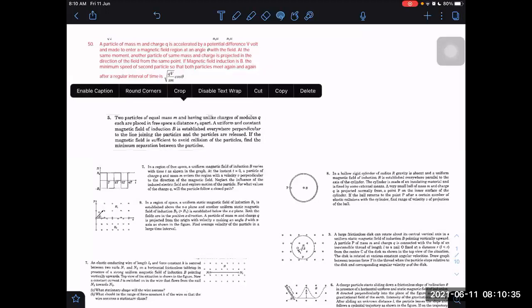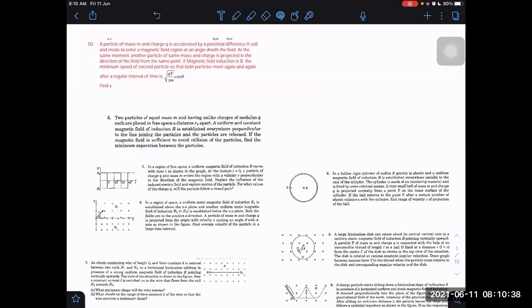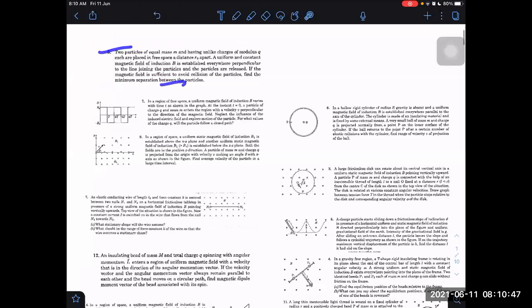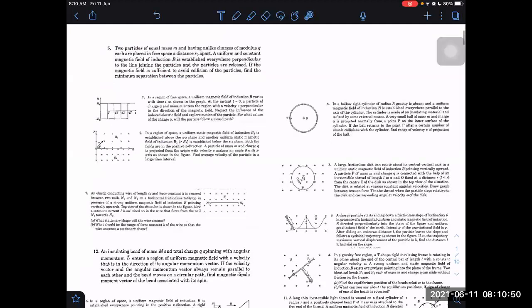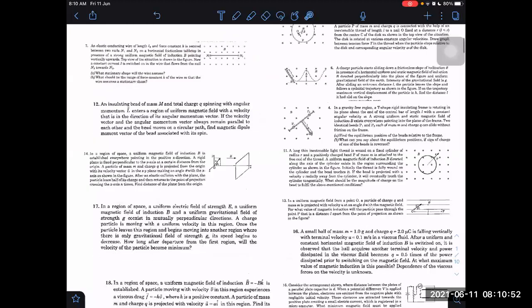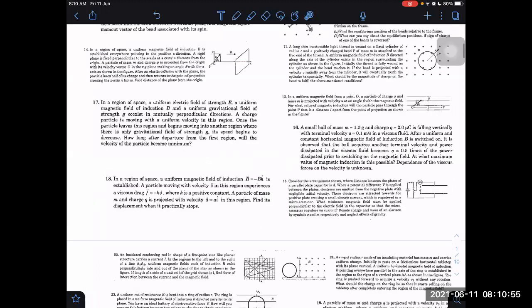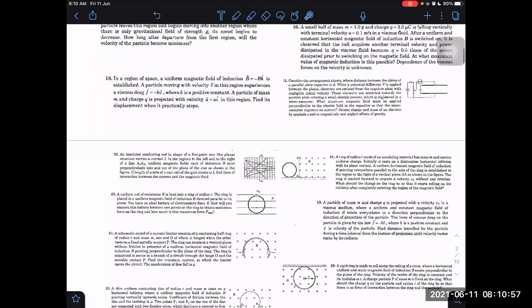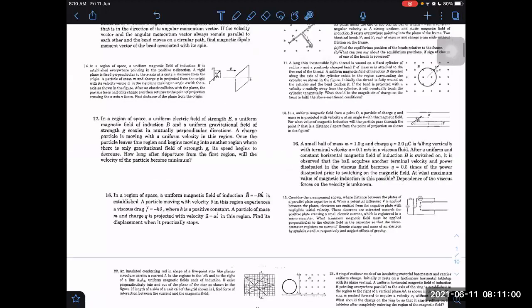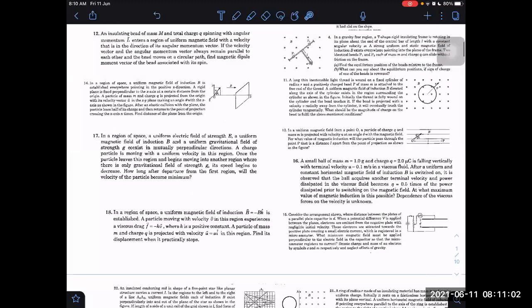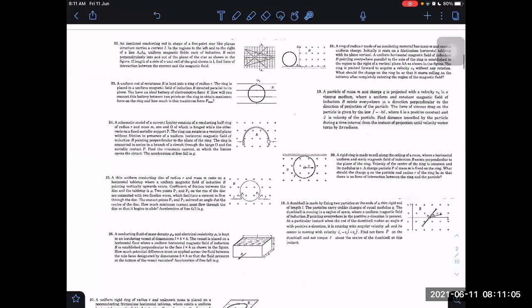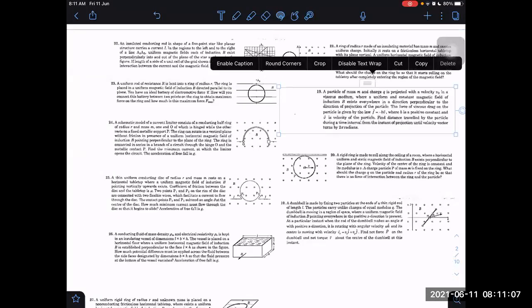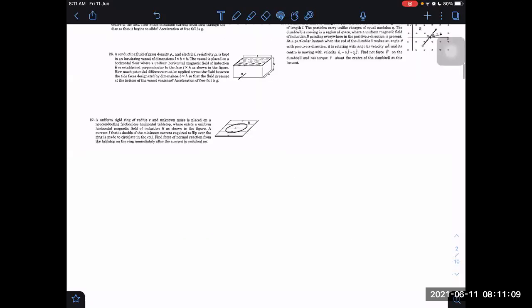Two particles of equal masses m and having unlike charges q are placed in free space a distance apart. A magnetic field is applied sufficient to avoid collision of the particles. Minimum separation of the particles will be? I think the fifth is easy. You can do such questions easily. Do it yourself only. Fifth, seventh, this I'm not taking. I will prefer some difficult question. One question I was having in mind, maybe I can take this one. Question number 19 I will take.